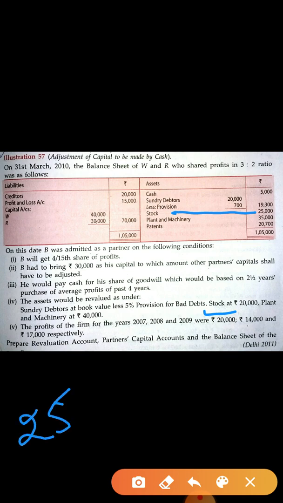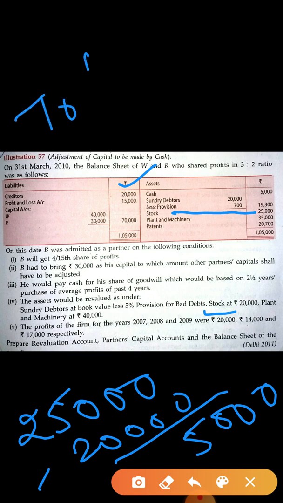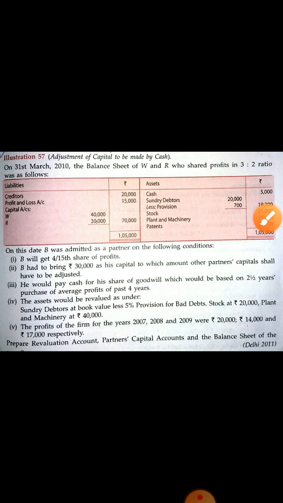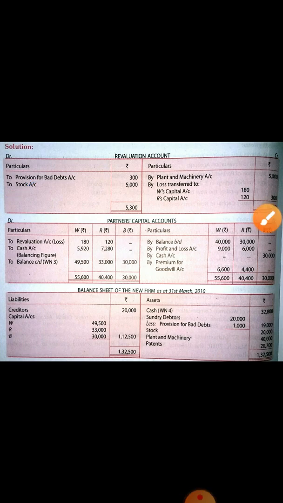Old amount is, this is the old balance sheet. So old amount is 25,000. Now it is 20,000. So it means it is decreased by 5,000. Stock is an asset. If an asset is decreasing, it will come on the credit side. Okay, credit side. See, to stock 5,000. Understood?